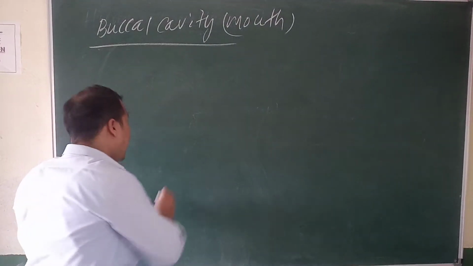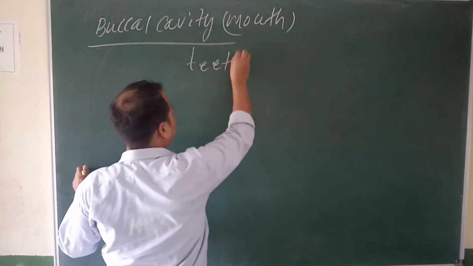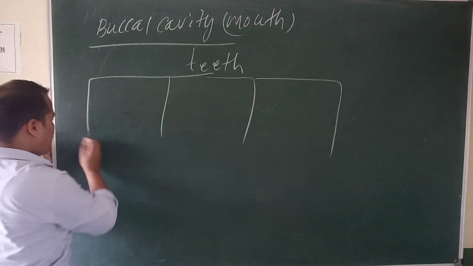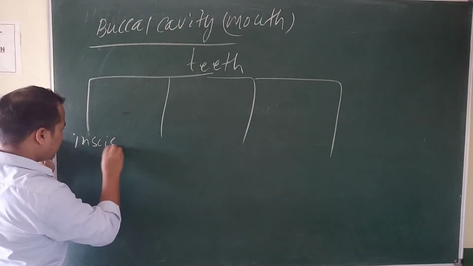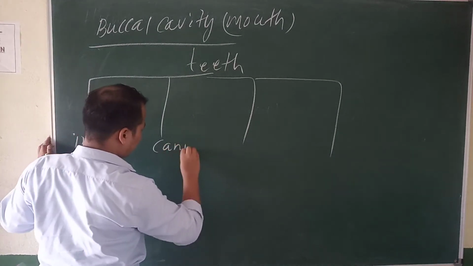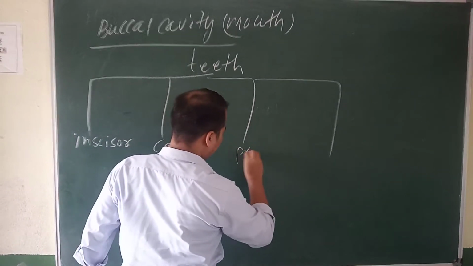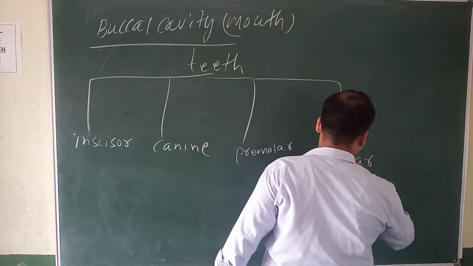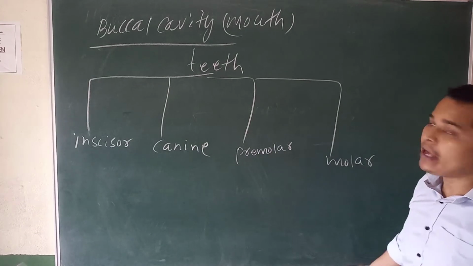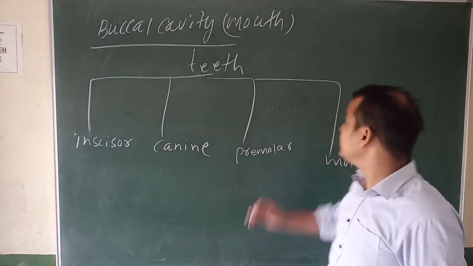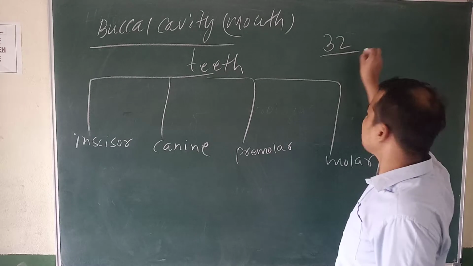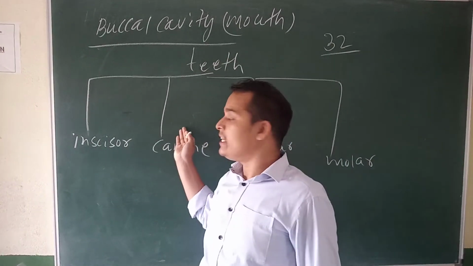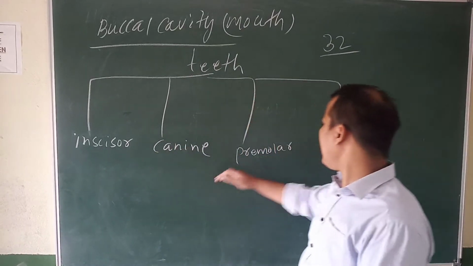There are four types of teeth. Yes or no? How many types? Four: incisor, canine, premolar, molar. So how many teeth does a human have? It is 32 teeth. Among the 32 teeth, they are divided into four types: incisor, canine, premolar, molar.